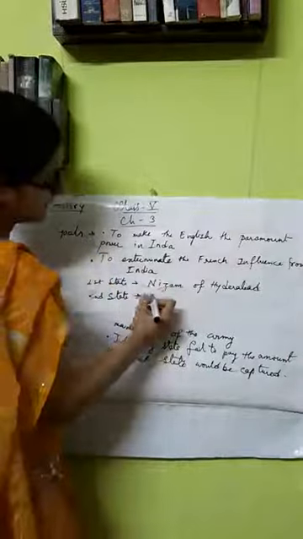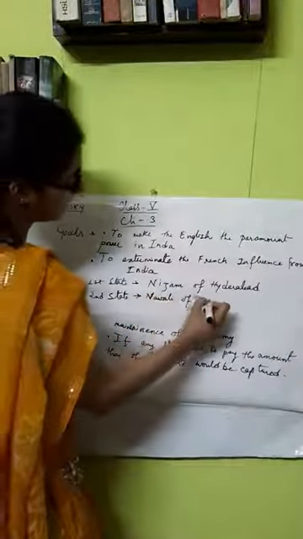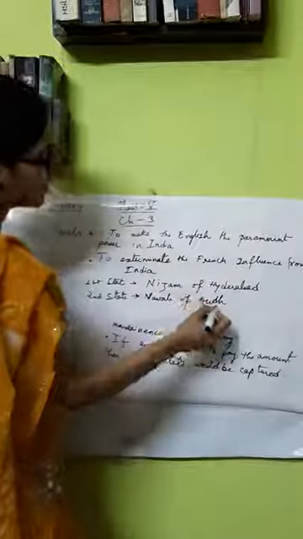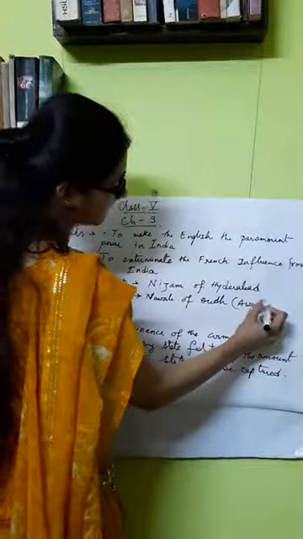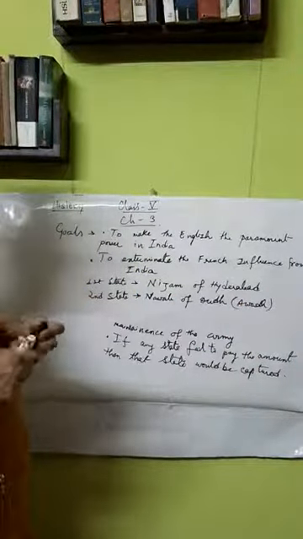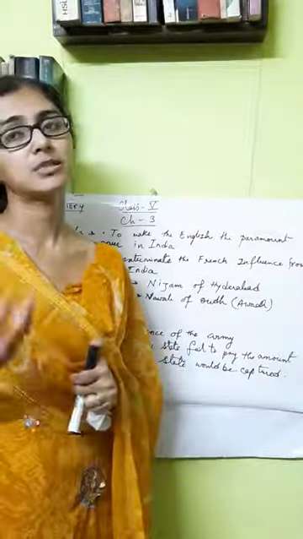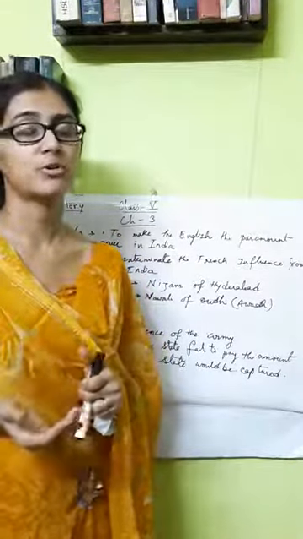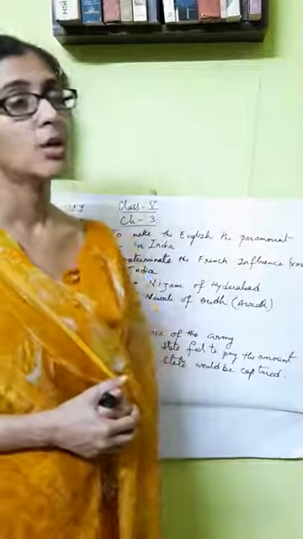There we see that it was actually Lord Wellesley who forced the Nawab of Oudh, or Awadh, presently Awadh, to accept the subsidiary alliance. So we see that these two states fell into the trap or were forced to accept this alliance, and gradually these two states were captured by the British.